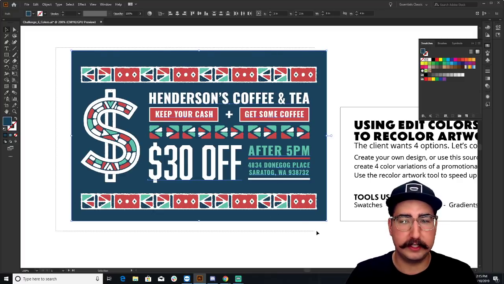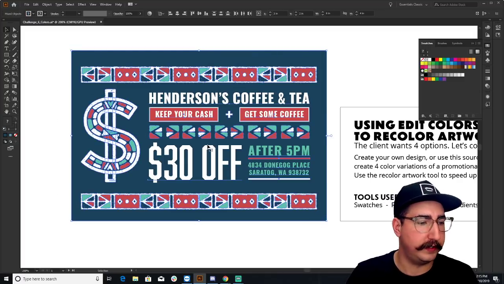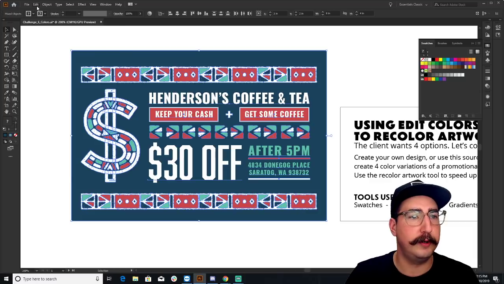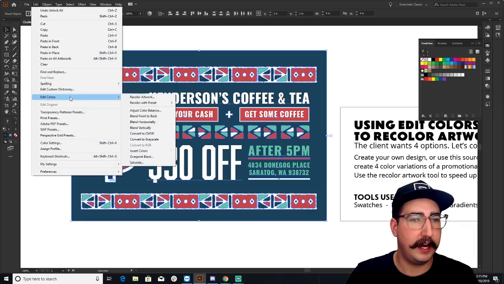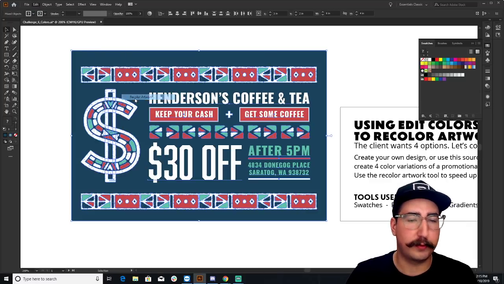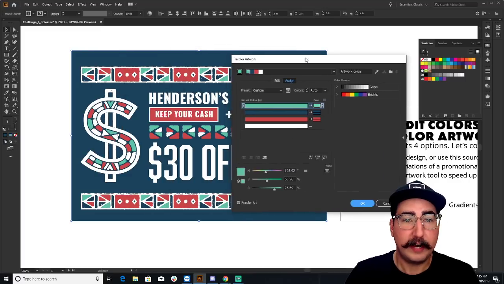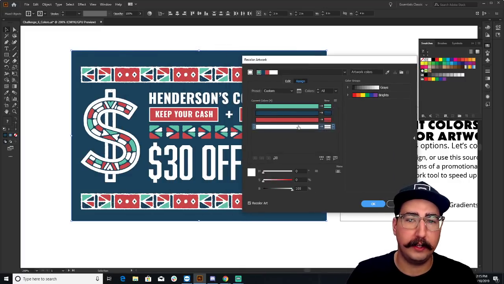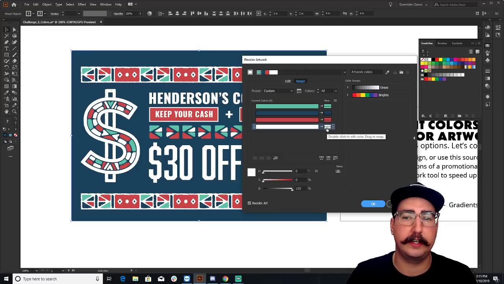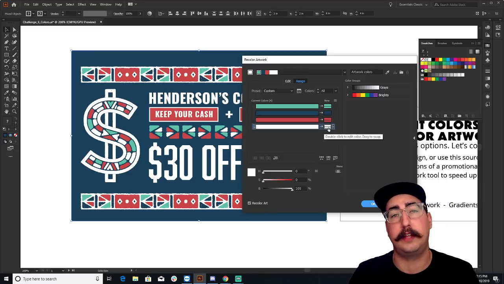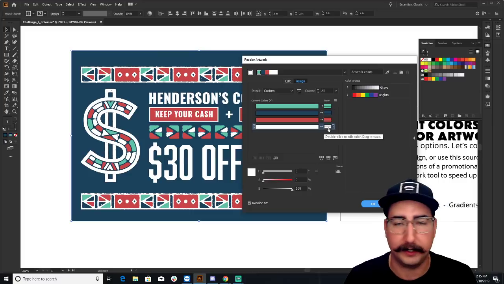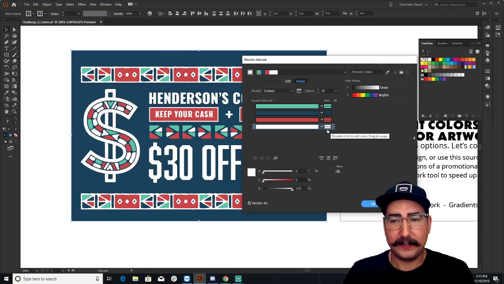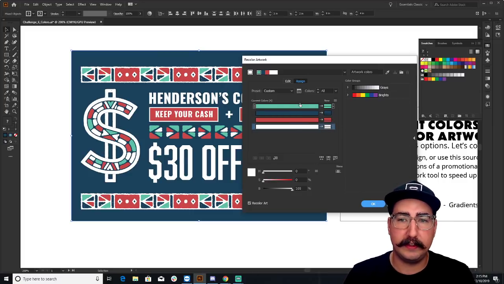There we go. So we can select all of this, and to change it all at the same time, we can go to Edit, Edit Colors, and Recolor Artwork. So now you can see we have all of our colors outlined here. And what I just did there is I clicked next to the white because a lot of times it won't count white as a color. So you can very easily go in here and you'll see that it's saying this color corresponds to this color.